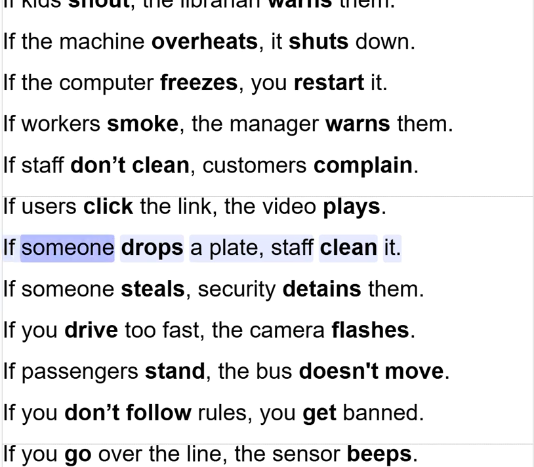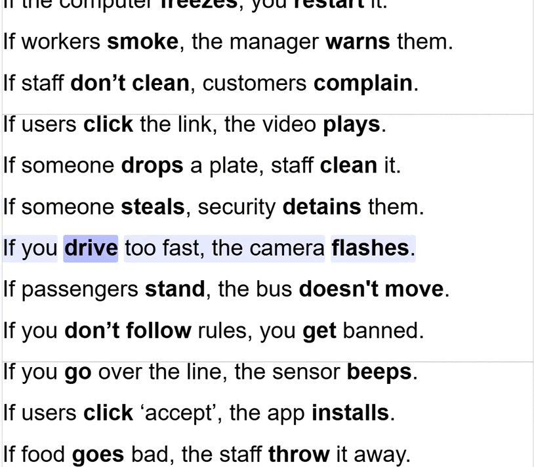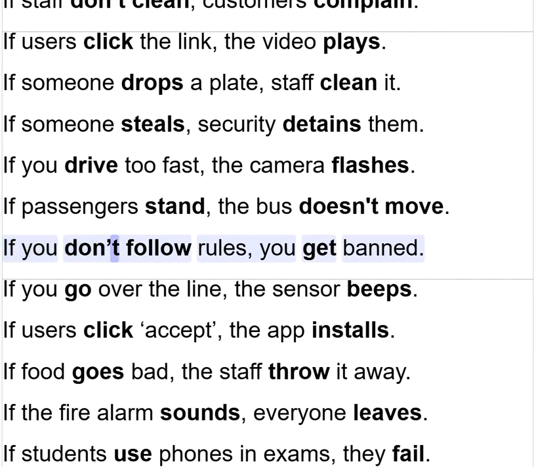If someone drops a plate, staff clean it. If someone steals, security detains them. If you drive too fast, the camera flashes. If passengers stand, the bus doesn't move. If you don't follow rules, you get banned.